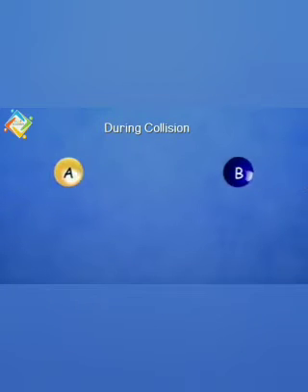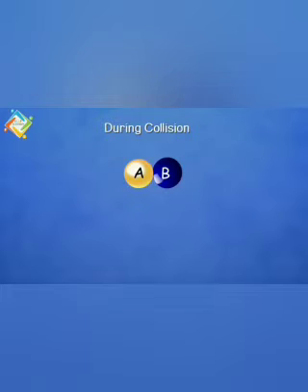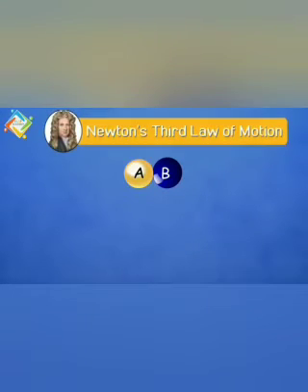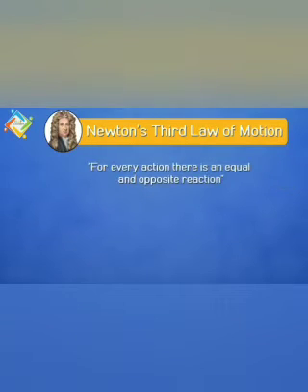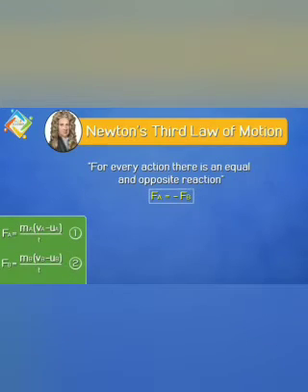Then during collision, when they collide with each other, according to Newton's third law of motion, for every action there is an equal and opposite reaction. We already said ma exerts a force Fa on mb, and mb exerts a force on ma, that is Fb. So according to the third law, we can write Fa is equal to minus Fb.